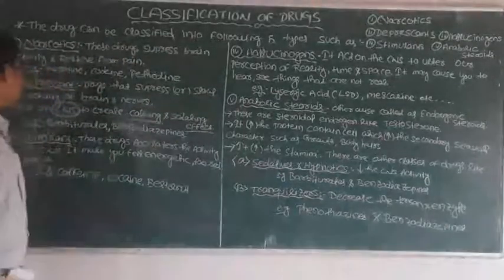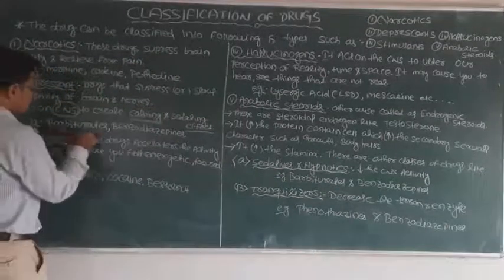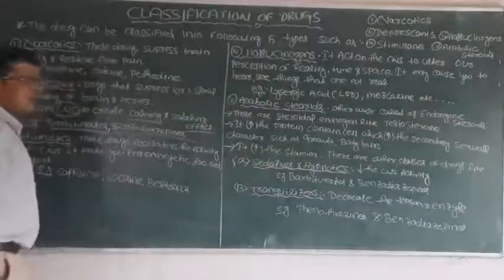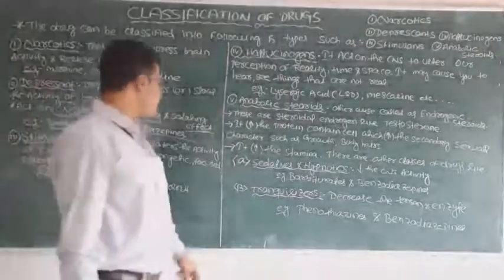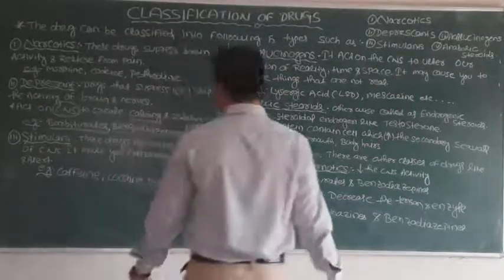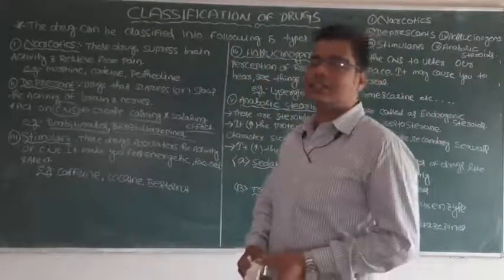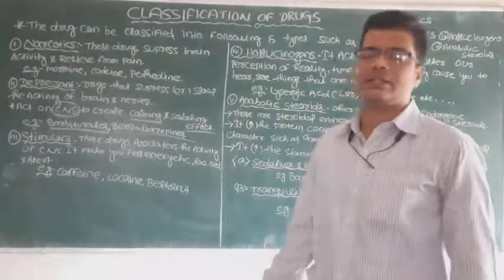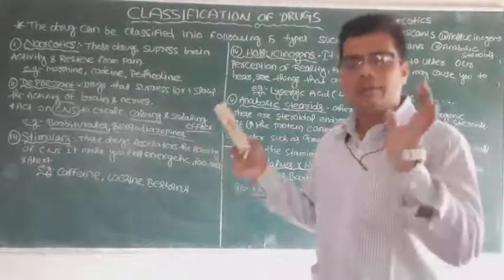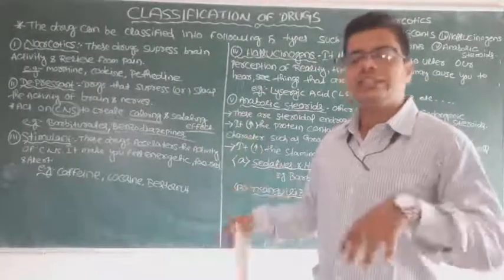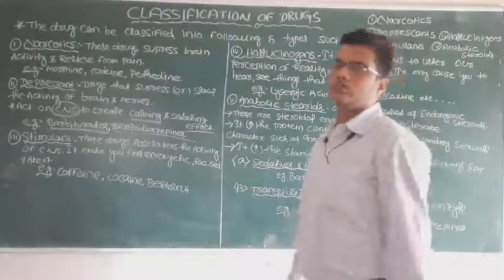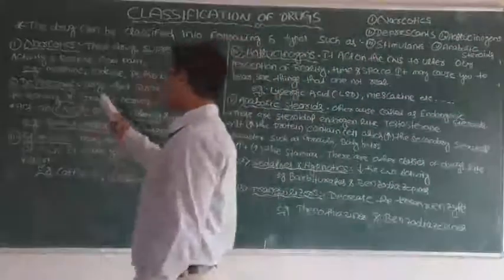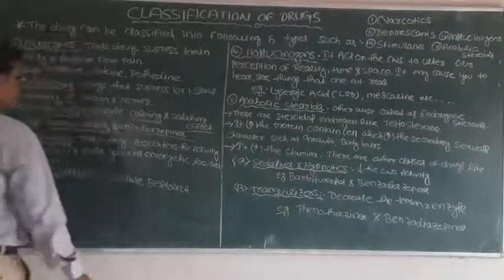Some examples of depressant drugs are barbiturates and benzodiazepines. These are the different drugs like barbiturates and benzodiazepines. These drugs generally suppress the brain activity or the CNS activity or the nerve cell activity. So the person will be calm and it induces sleep, or they will go to sleep, or the activity of the brain will be slowed down. This is the second type of drugs, that is the depressant.